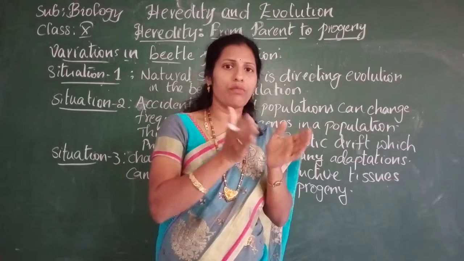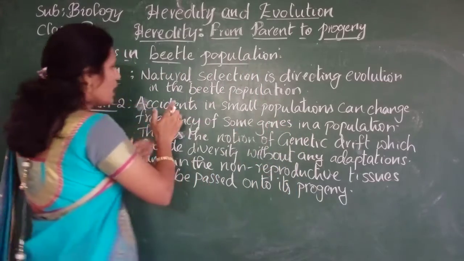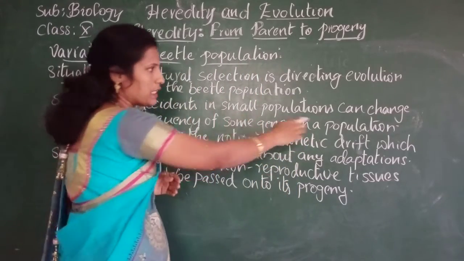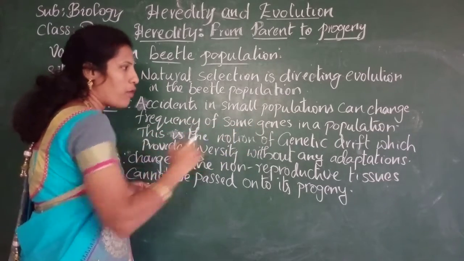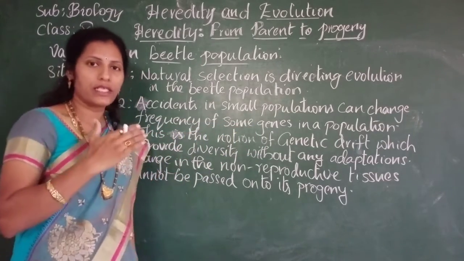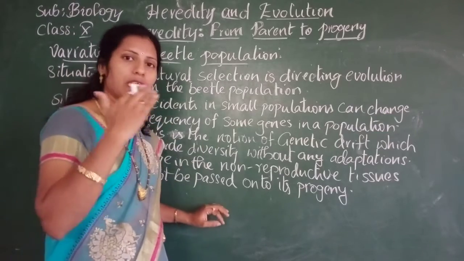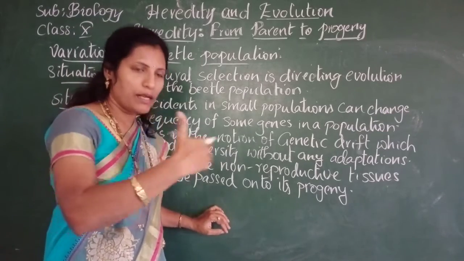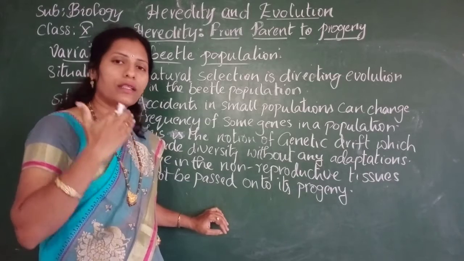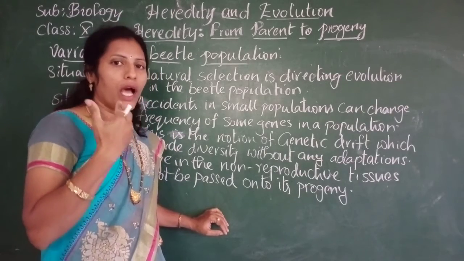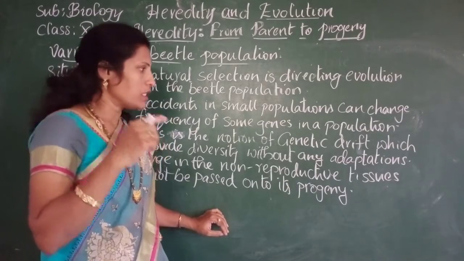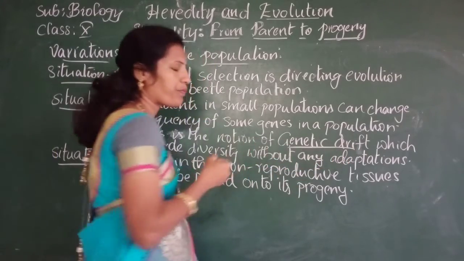So accidents in small populations can change the frequency of some genes in a population. Because of that accident, the red-producing gene slowly disappeared from that area and the blue beetles are slowly increasing their population. And what we call that process is genetic drift.